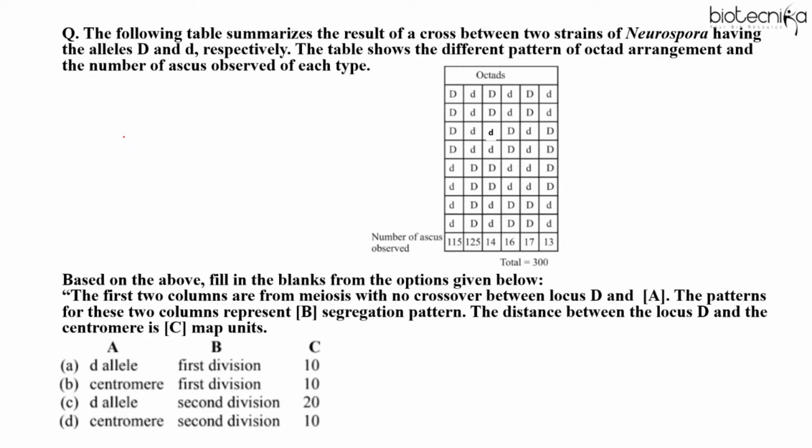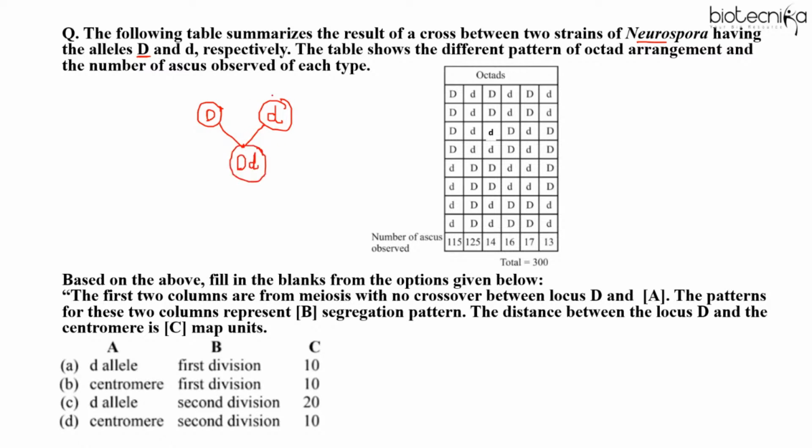Okay. So let me quickly tell you the concept behind this question. Basically this is about Neurospora. When you talk about fungi like Ascomycetes, to differentiate between two different strains, we represent them as fungi of one mating type. When the cell of one mating type fuses with the cell of another mating type, the zygote formed will be diploid.